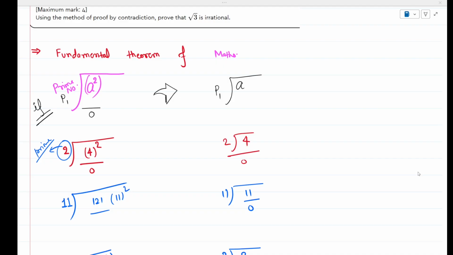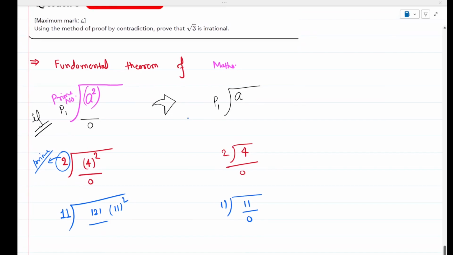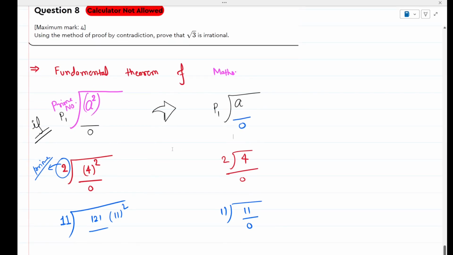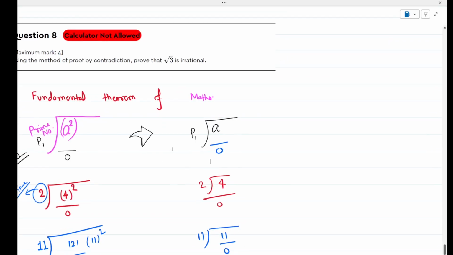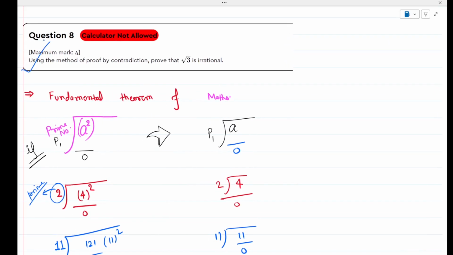So you said in this fundamental concept in math, if a number a squared, for any value of a, is divided by any prime number and the remainder you get is zero, that same condition will apply if you divide by a. You will also get a remainder of zero. Correct. Understood it? Verified it? No doubt, no confusion, no controversy? If you have understood this one, then only you can understand this proof and write it in your examination successfully. Otherwise, you will get stuck at many places.